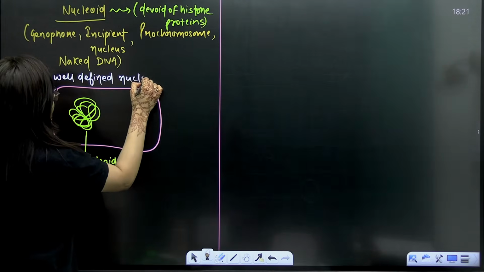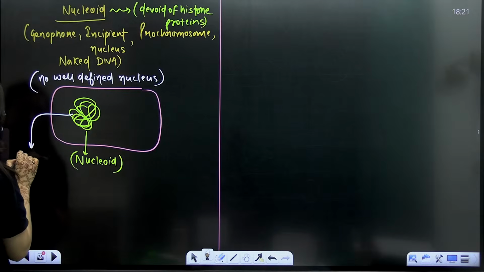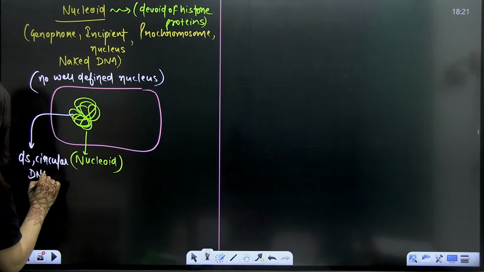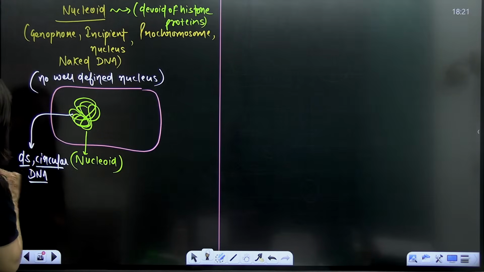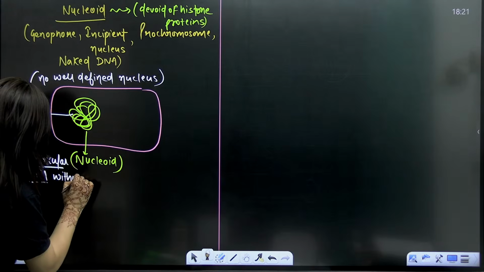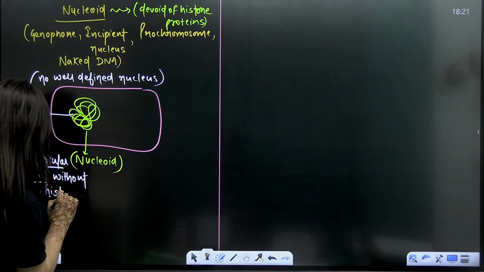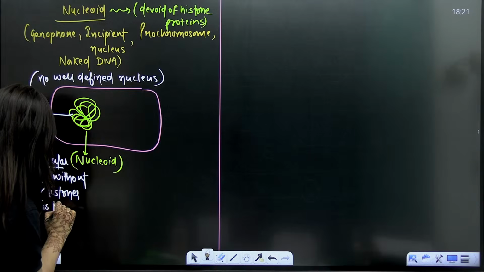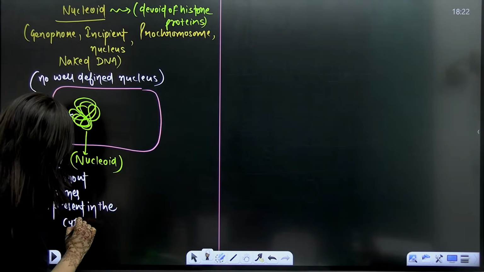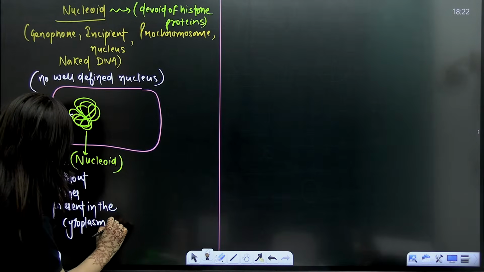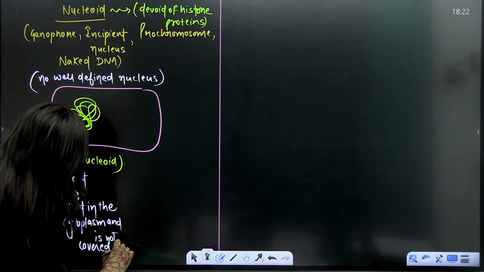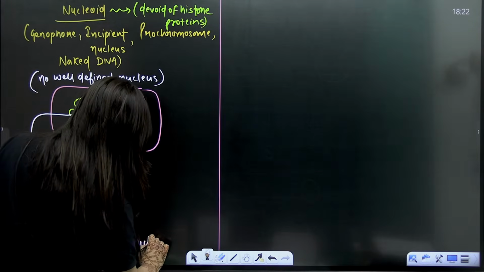So this double-stranded circular DNA without histones is present in the cytoplasm and is not covered by a nuclear membrane.